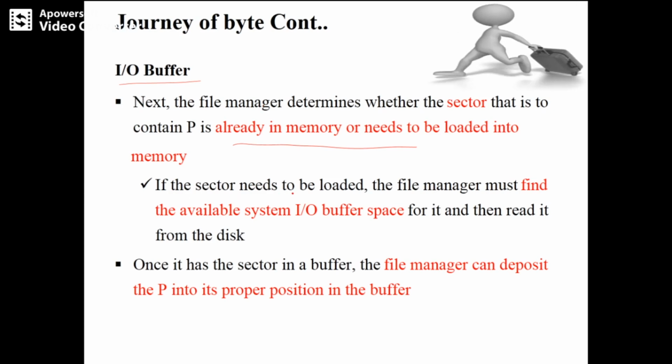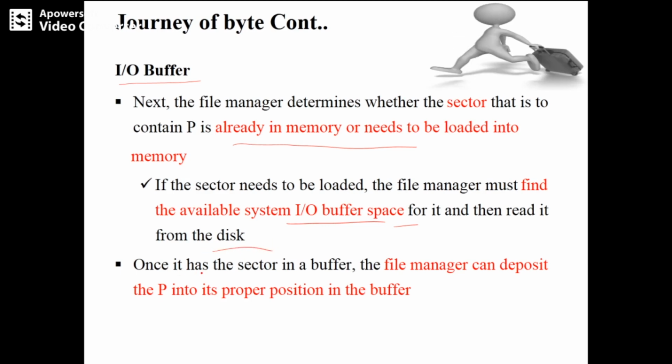If the sector needs to be loaded, then the file manager must find available system IO buffer space. Where exactly you want to load it also needs to be found, isn't it? If the sector is not in memory, you need to find buffer space in order to load it into memory, and then read it from the disk.